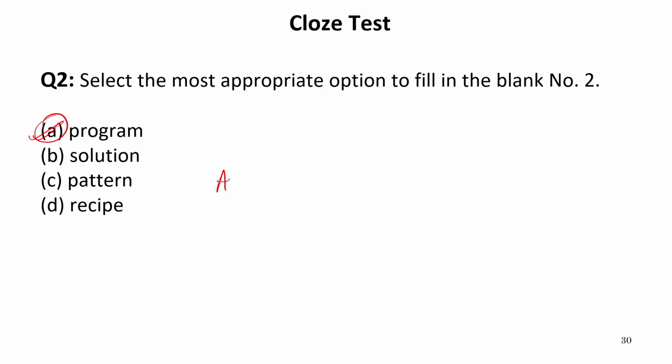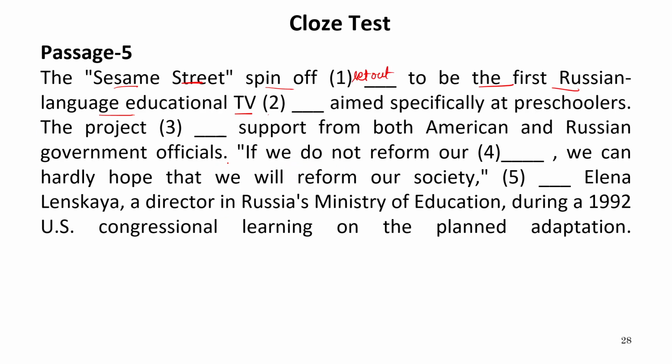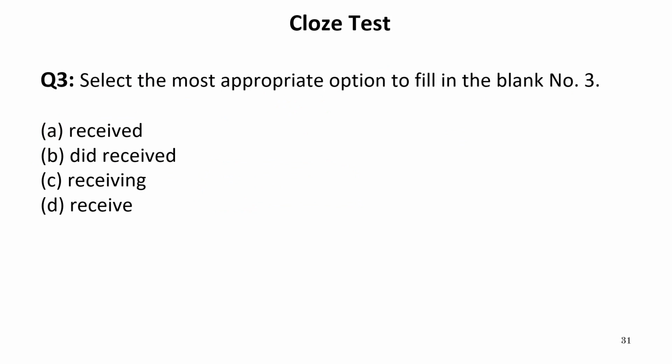So our answer is A. We see programs on TV. So in this second blank, we have program as the suitable option. So, a program aimed specifically at preschoolers. The project dash support from both American and Russian government officials. So what about support? Received, did received, receiving, receive. Receiving is used only after the be form, which is not given at all. So it should be received.